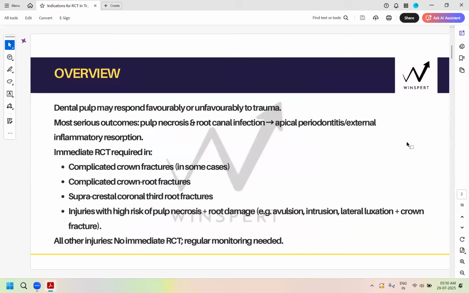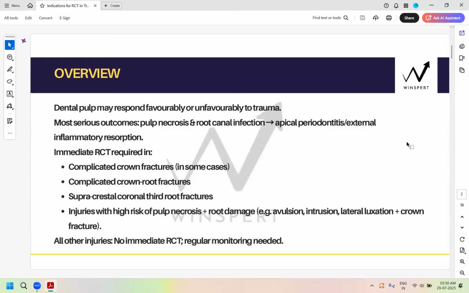Now, another situation with highly likely, predictable pulp necrosis is your basic injuries: avulsion, intrusion, lateral luxation involving a crown fracture, and extrusion, which is also involving a crown fracture.